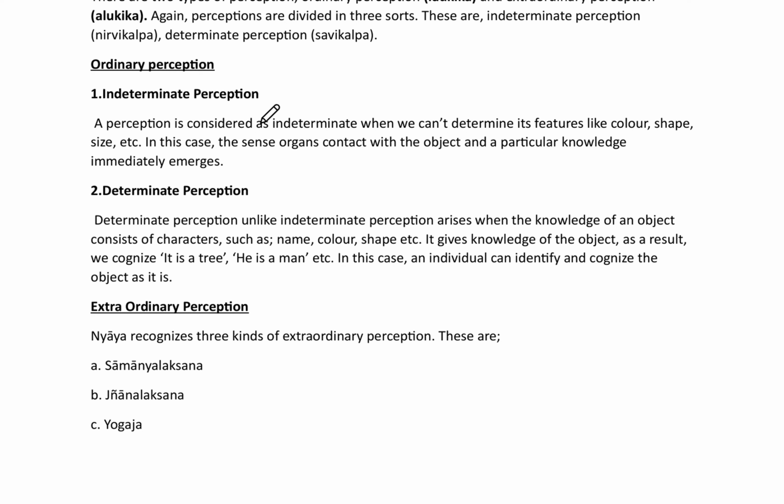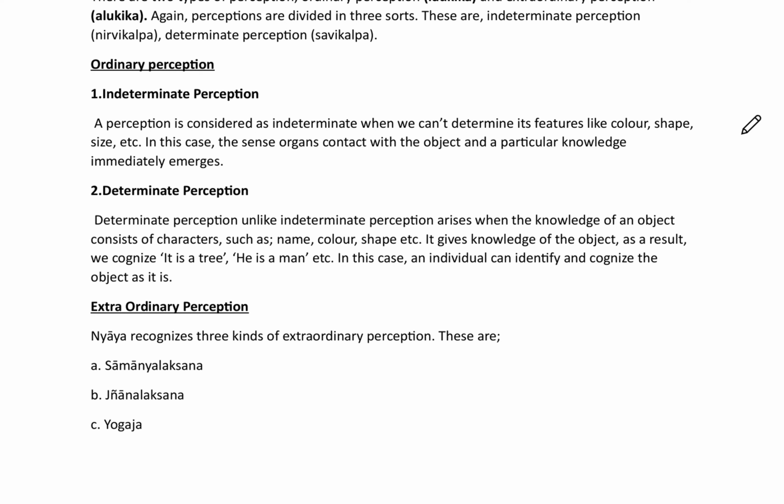A perception is considered indeterminate when we cannot determine its features like color, shape, size, etc. In this case, the sense organ contacts the object and a particular knowledge immediately emerges. We can take an example of a shell-silver illusion, which is a very famous example in every philosophy.